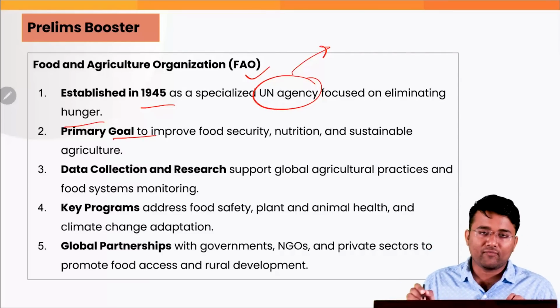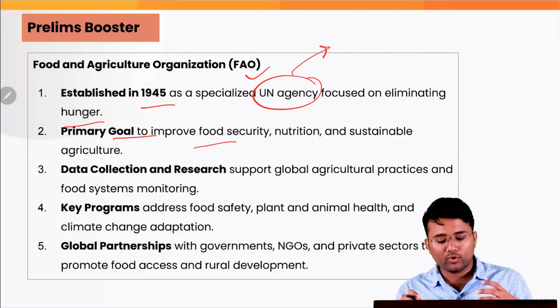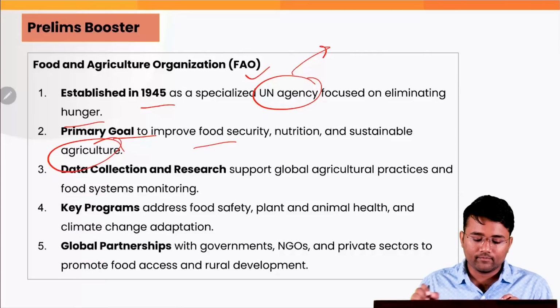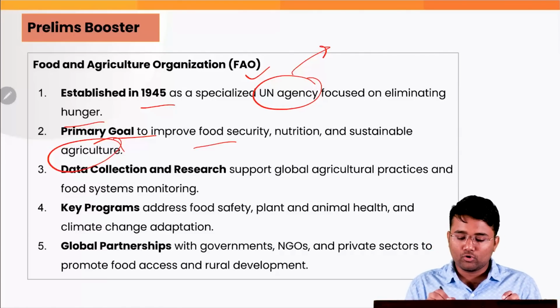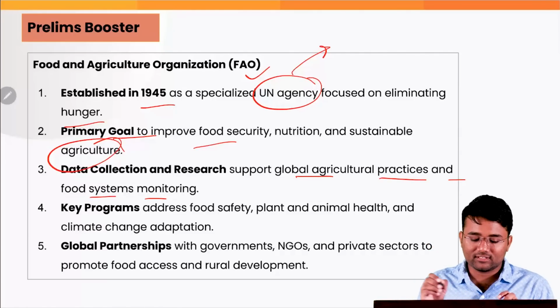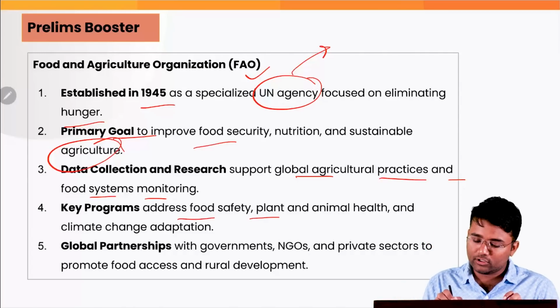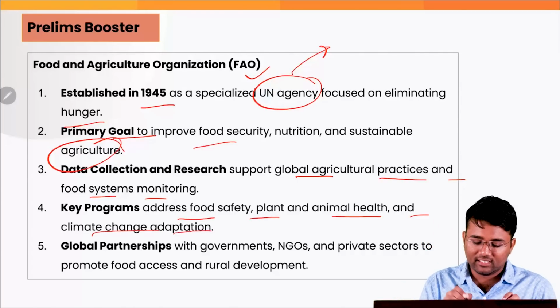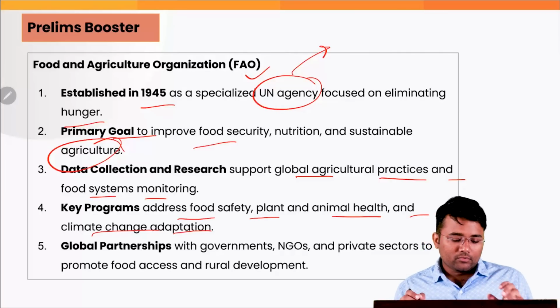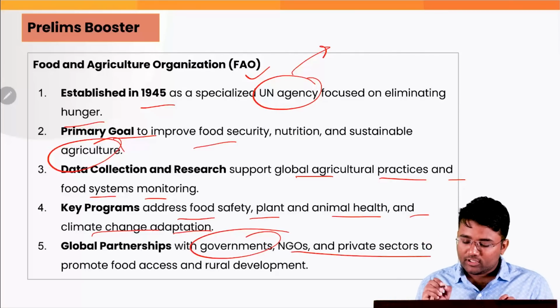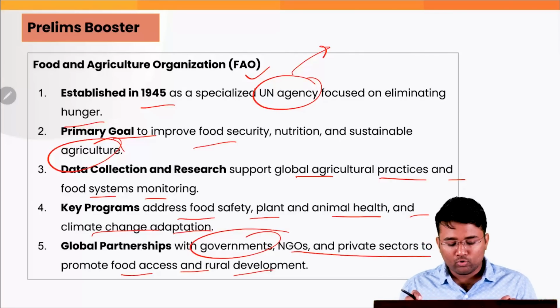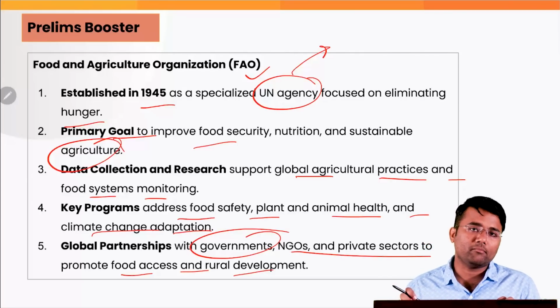The primary goal of FAO is to improve the food security, nutrition and sustainable agriculture. Data collection and research supports global agricultural practices and food system monitoring. Key programs of FAO include addressing food security, plant and animal health and climate change adaptation. Also, the global partnership with government, NGOs and private sector to promote food access and rural development is also one of the important mandates of FAO.